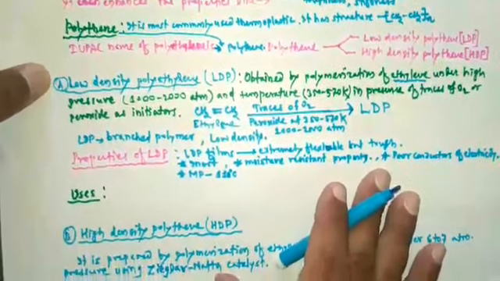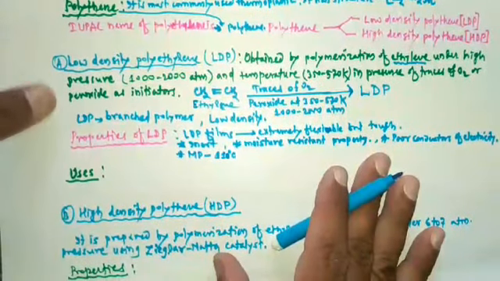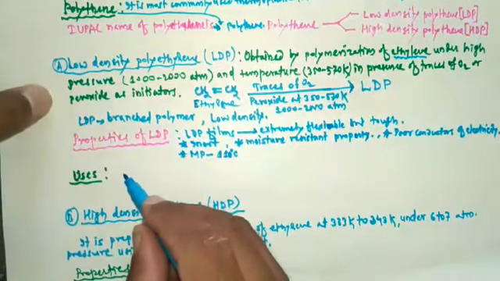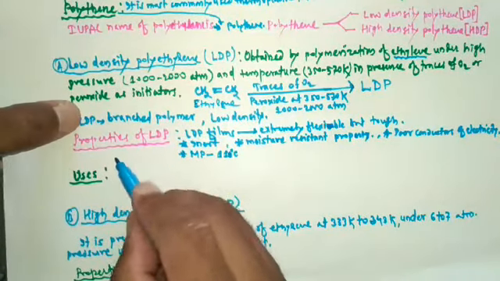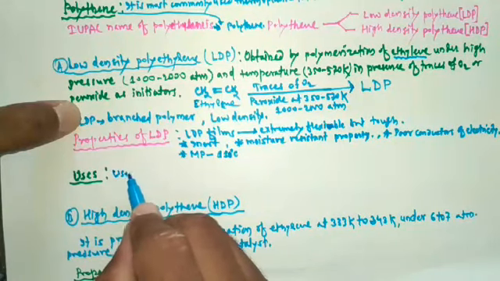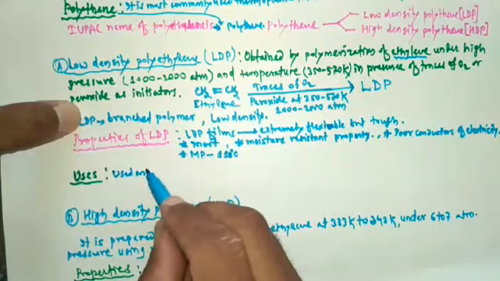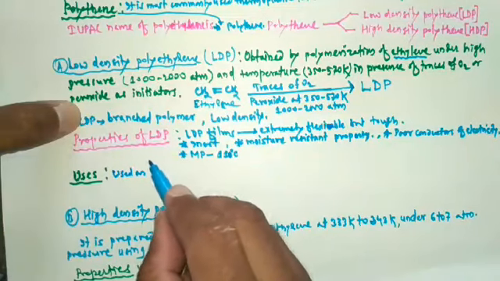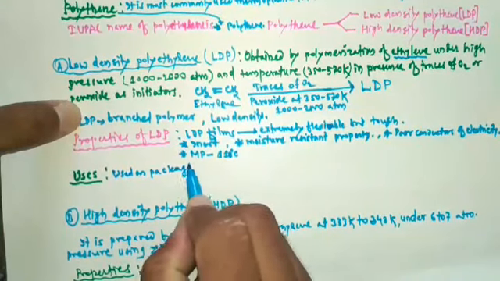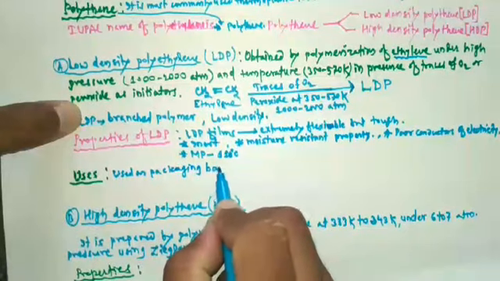After studying the physical properties, now we are going to study the uses of LDP. It is mainly used as packaging bags.